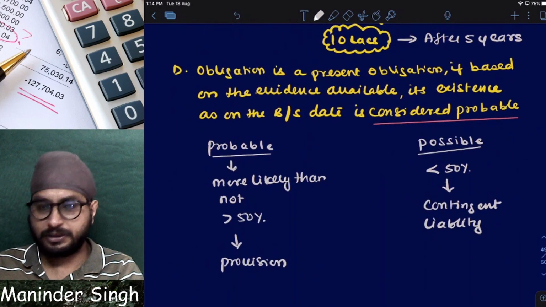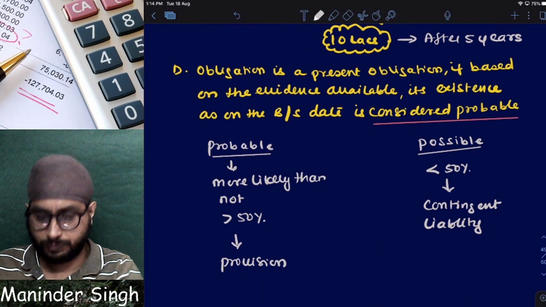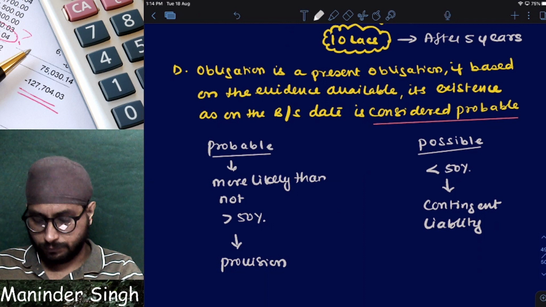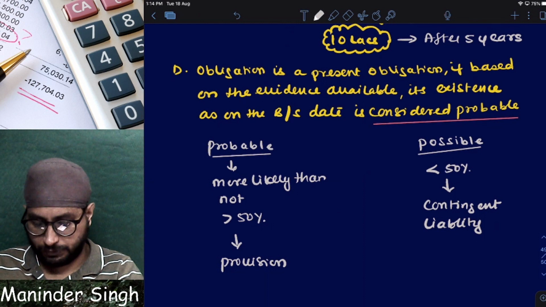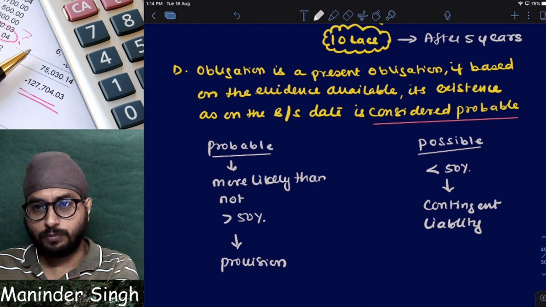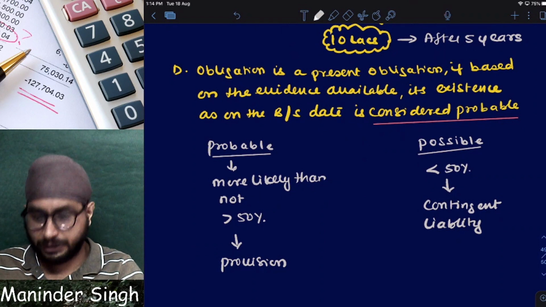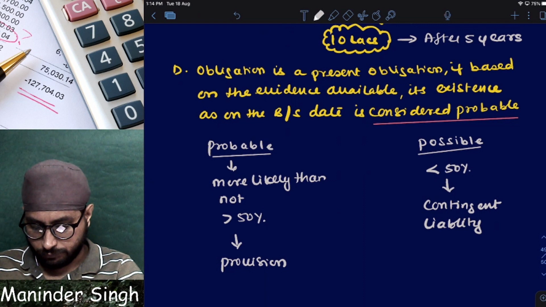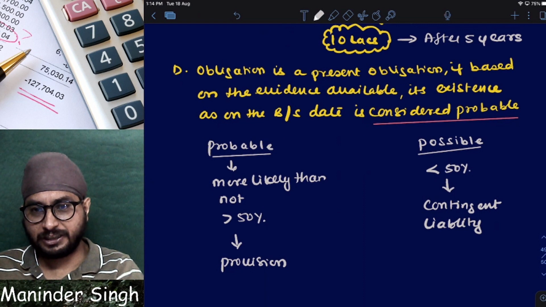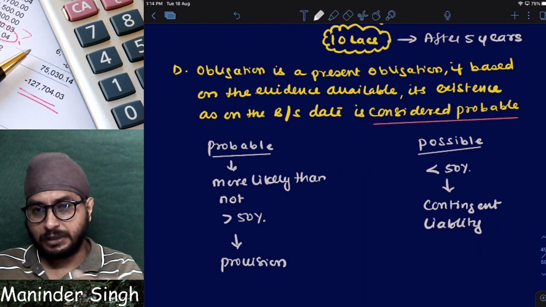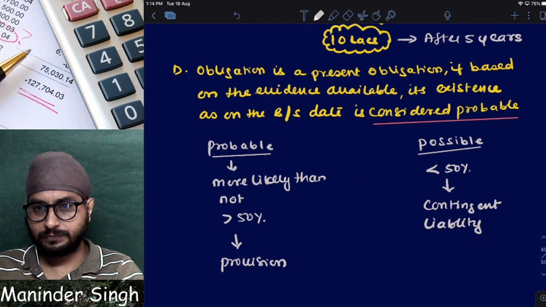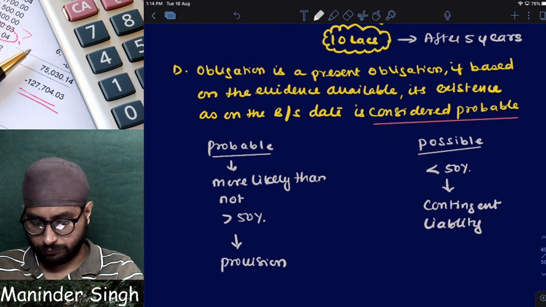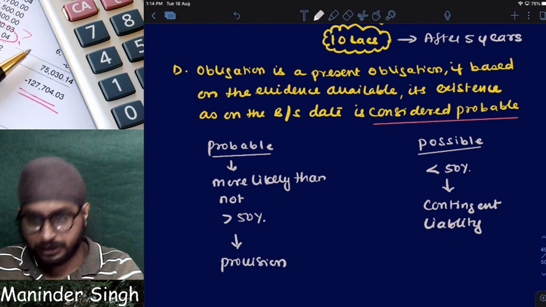What is present obligation? Present obligation means as on balance sheet date, it should be probable or possible. Probable means what? More likely than not. It means in numbers, how much percentage guarantee do I have that I have to pay? Greater than 50%. Then it is considered as what? Provision. If it is less than 50%, possible. Clear? I hope till now it is clear.